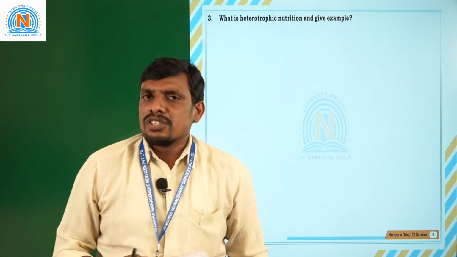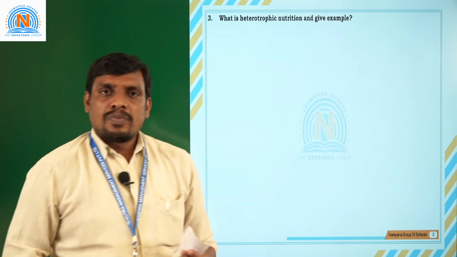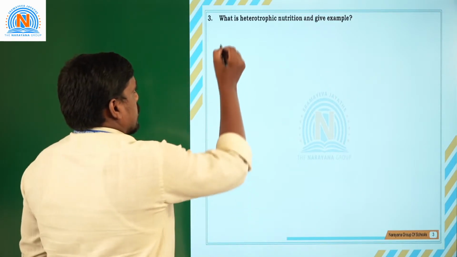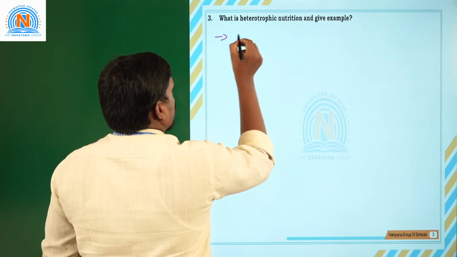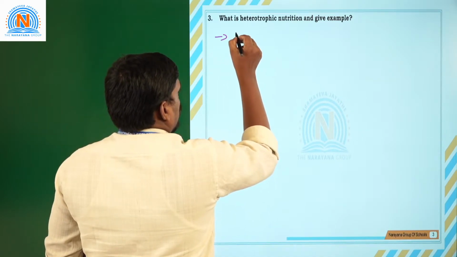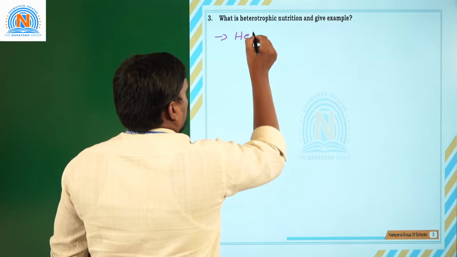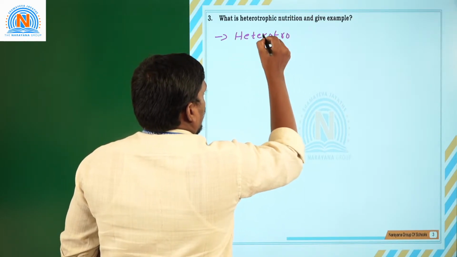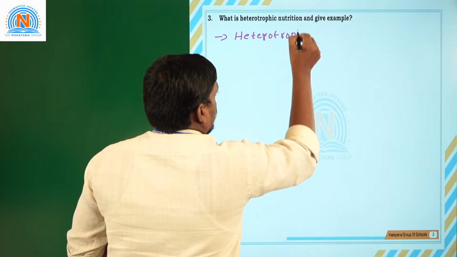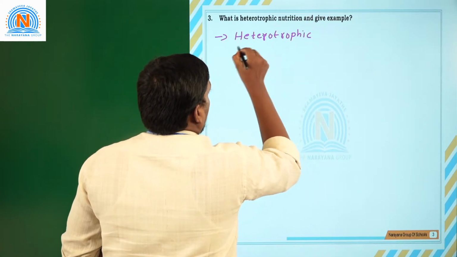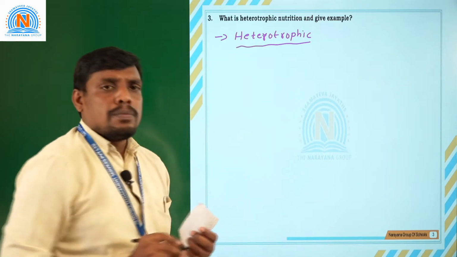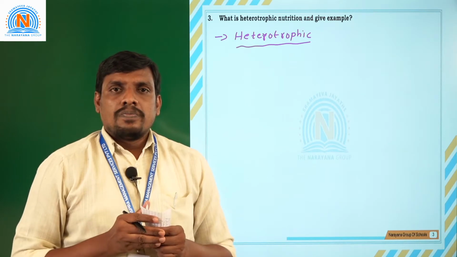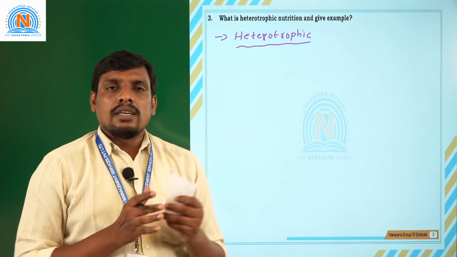Now, let us see the definition for heterotrophic nutrition. How can you define heterotrophic nutrition? In a single word or a shortcut, how can you remember the definition? Suppose we take animals.